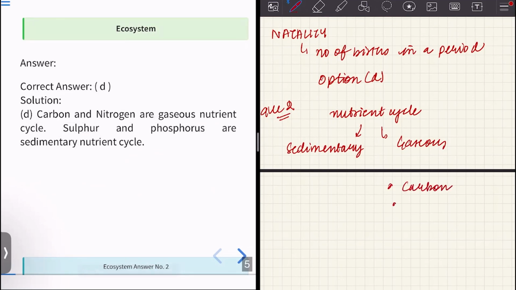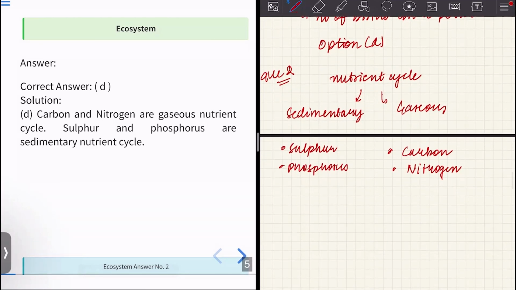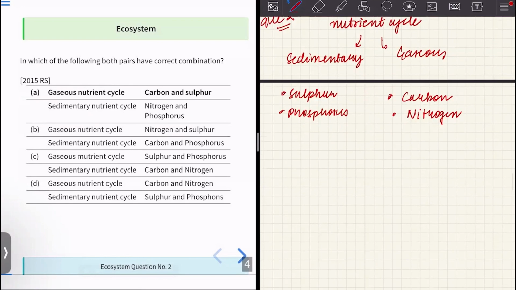So carbon and nitrogen are considered to be gaseous nutrient cycles because most of the nutrient pool is concentrated in the gaseous part itself, which for carbon is carbon dioxide, and nitrogen exists in N2 form. Okay. Sulfur and phosphorus, on the other hand, are mainly limited to the sedimentary nutrient cycle. So they are mostly present in the rocks. Sulfur and phosphorus are found in the rocks mainly. Okay, so we have the correct answer as option D.